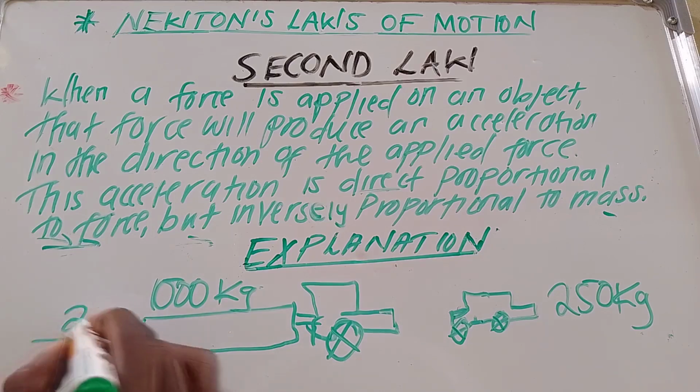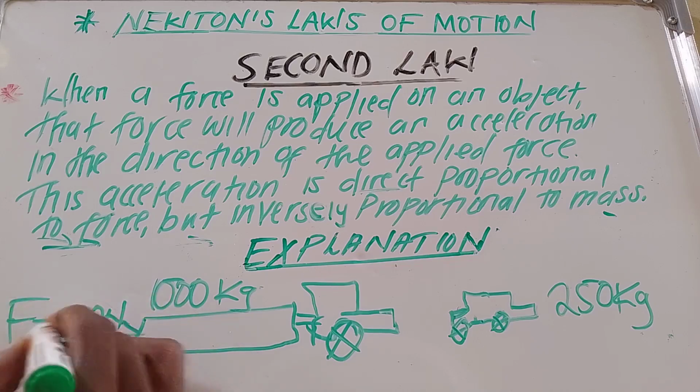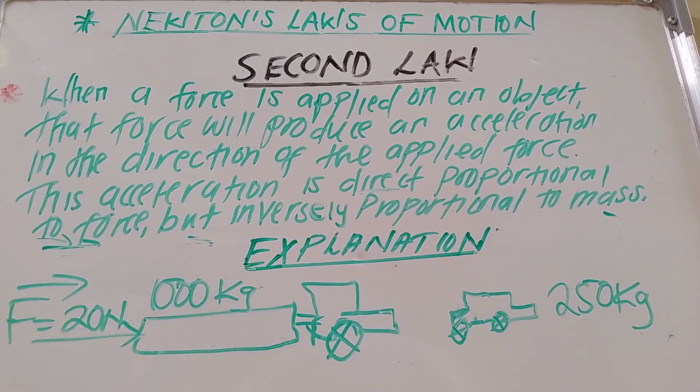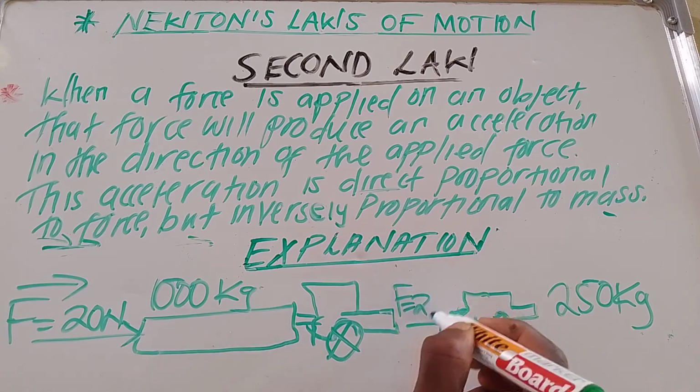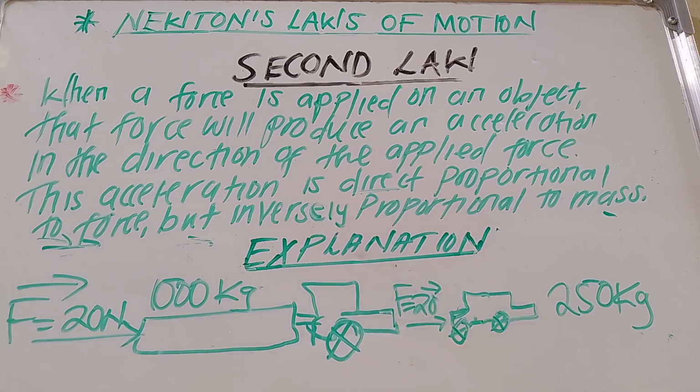So you are going to find that when someone is pushing this car by exerting a force of 20 newtons, and the same force of 20 newtons is also exerted on this small car, this small car will move faster than this one. The reason why? Because this car has a smaller mass than this one. Have you seen? So the bigger the mass, the smaller the acceleration produced. The smaller the mass, the bigger the acceleration produced.